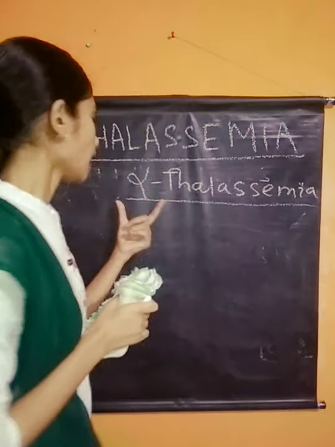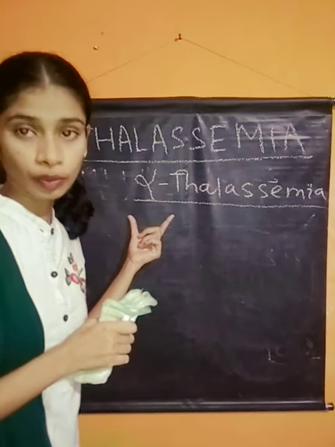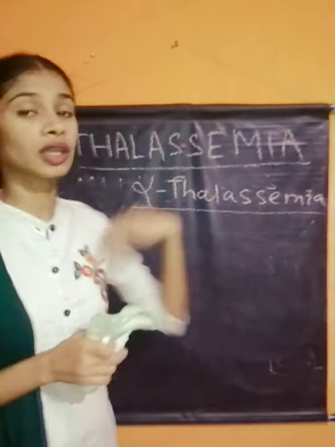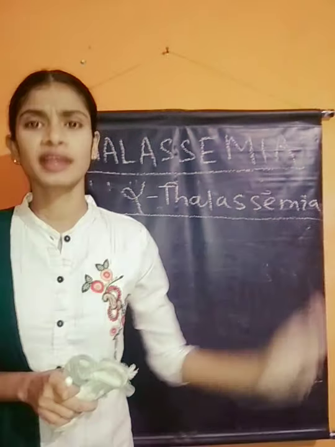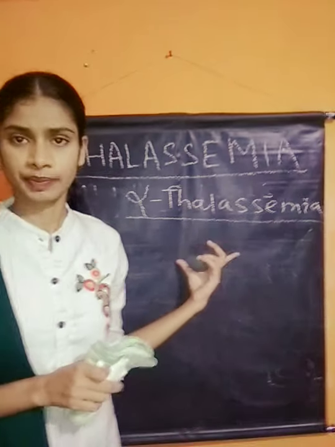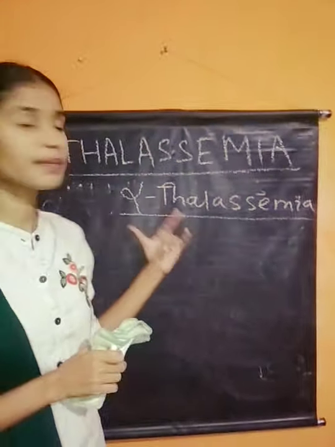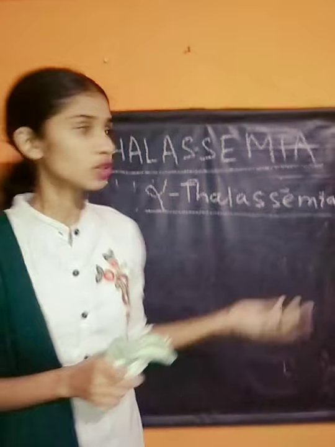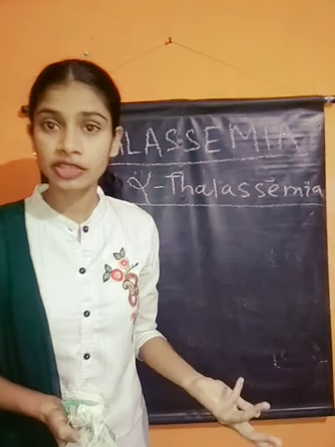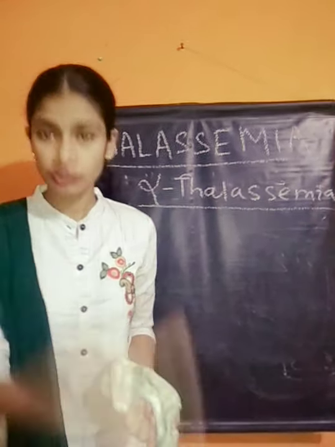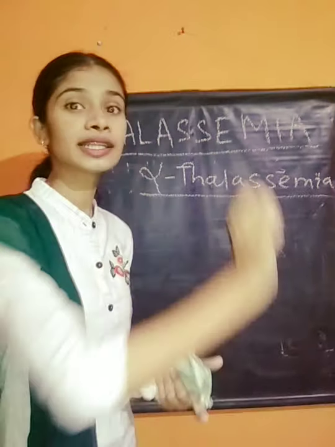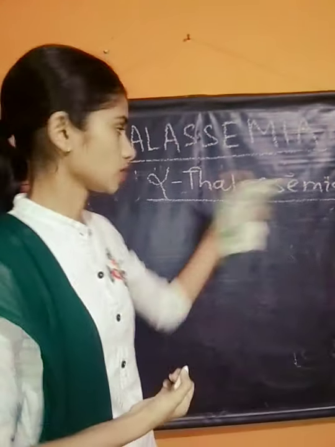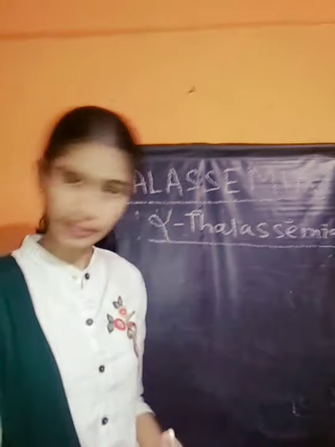When the alpha chain in the globin molecule is not synthesized, or synthesized in a very poor amount, it is called alpha thalassemia. In alpha thalassemia, the alpha chain will not be produced, so the beta chain will accumulate.